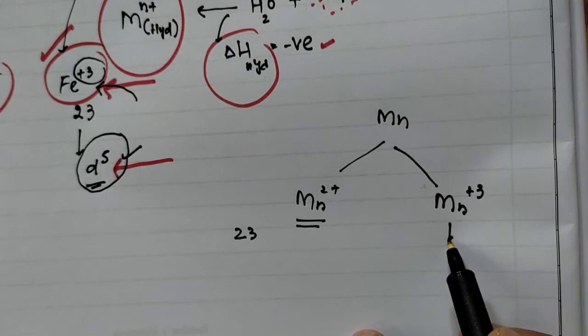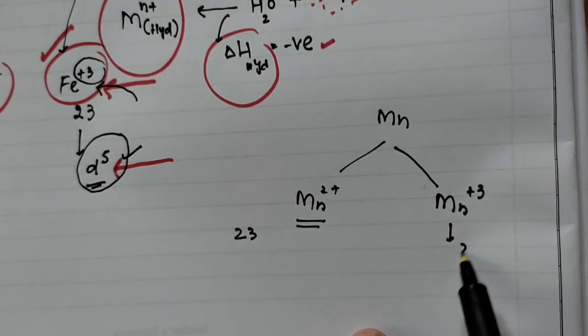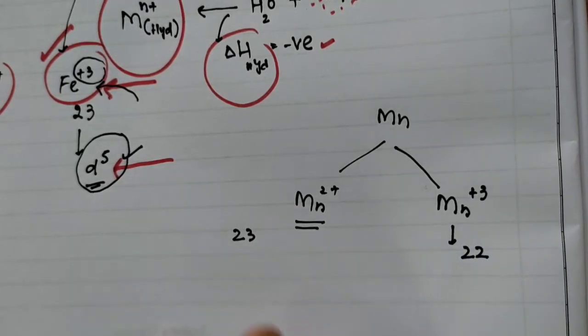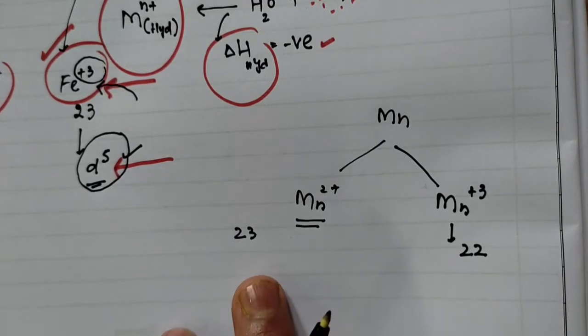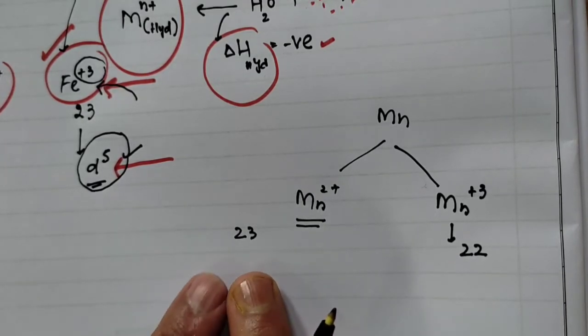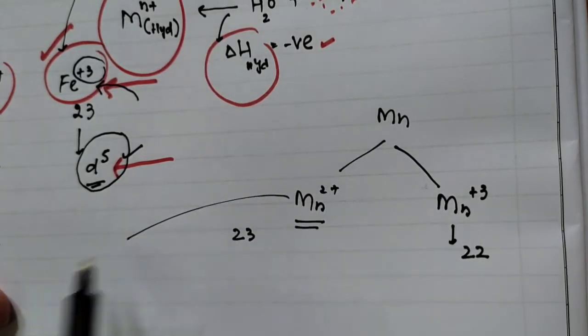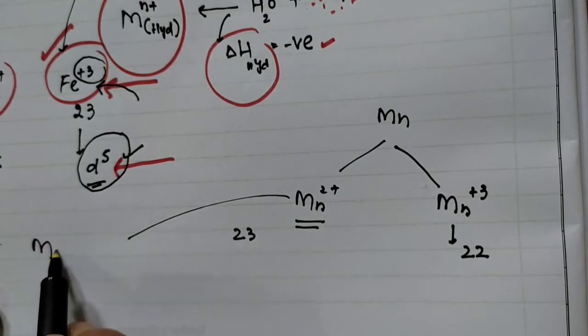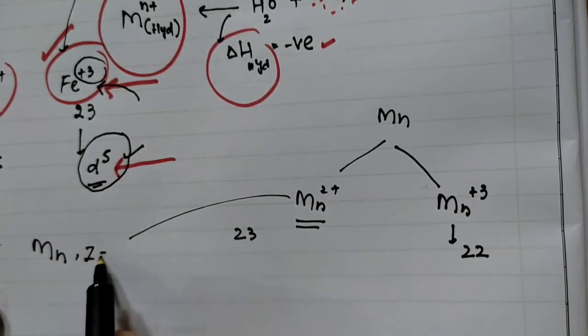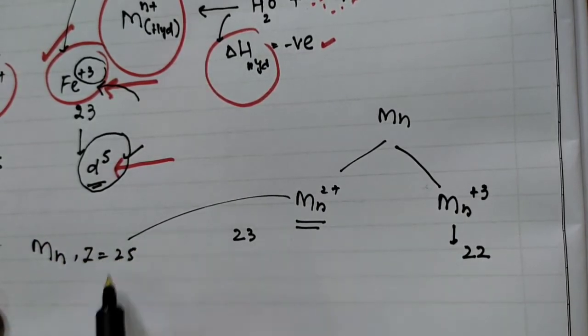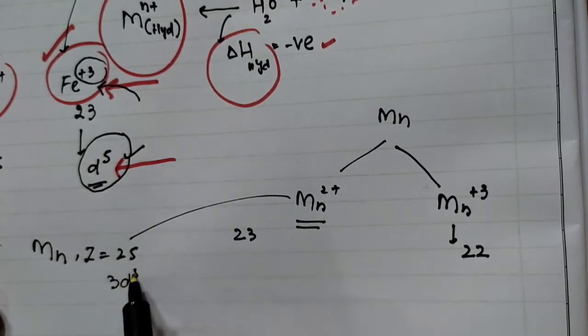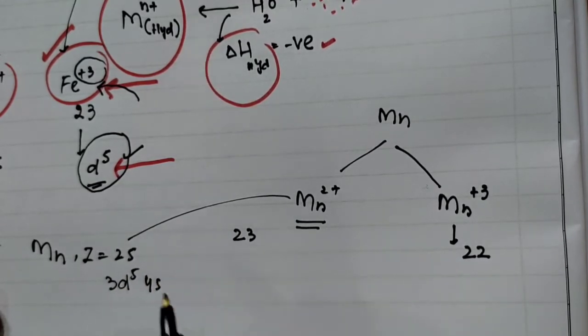When we say plus 3, so that means it is 22. So 23, जब आप मैग्नीज की बात करते हैं, so when you say manganese 23, basically this is manganese. It is Z value is 25. ठीक है, that is 3d5 4s.